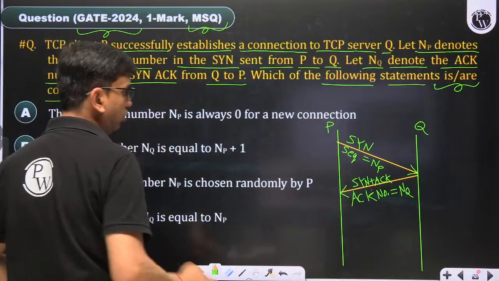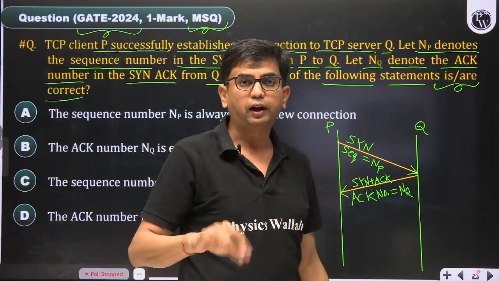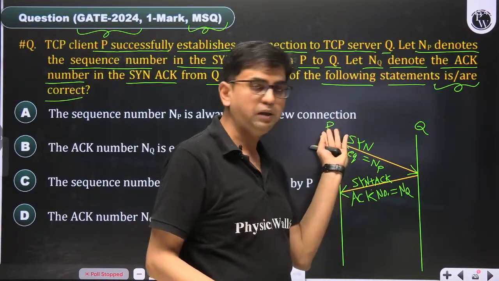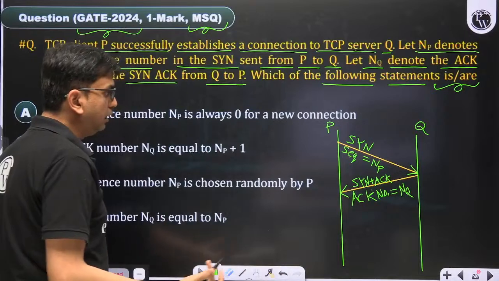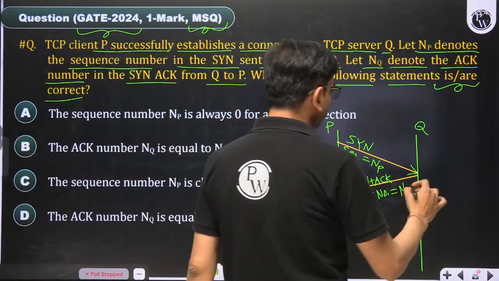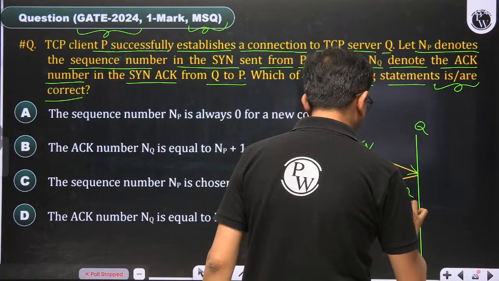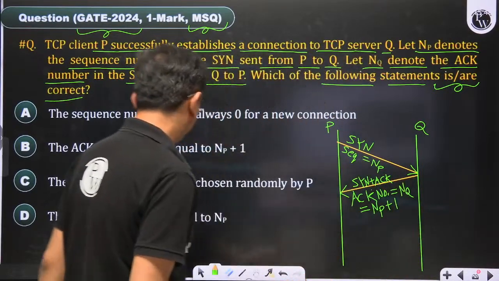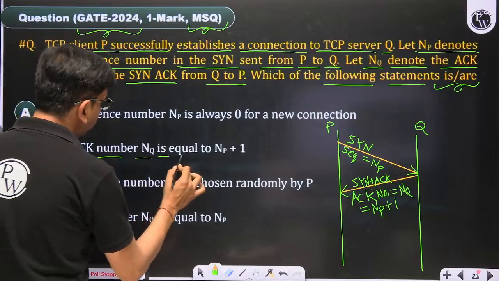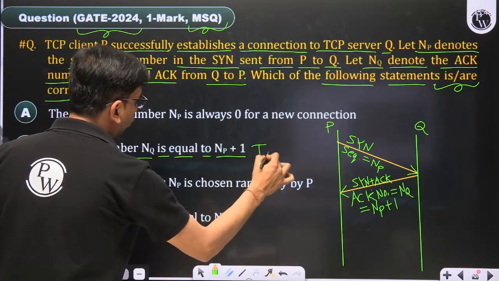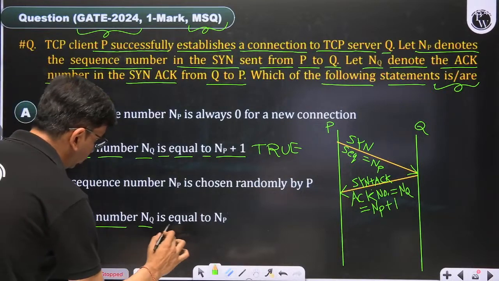First, we have to say that this NP is chosen randomly by P. And second, this NQ is basically NP plus 1. So here you will find that the acknowledgement number NQ is equal to NP plus 1. True. The statement that the acknowledgement number NQ is equal to NP is false.